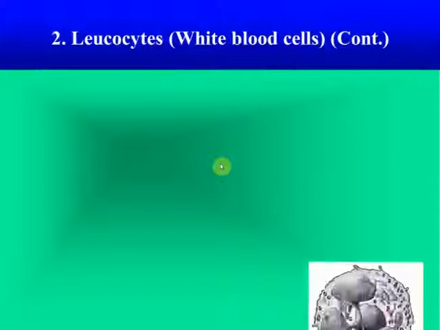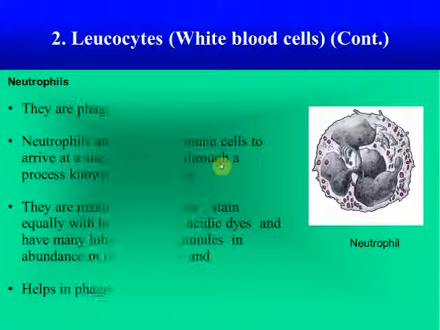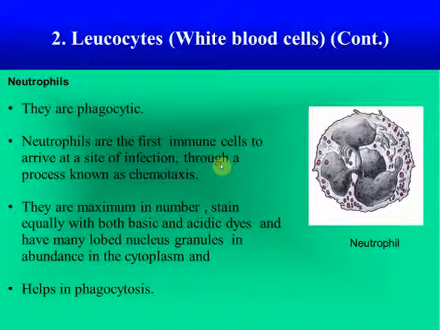Next, neutrophil. Neutrophils are the most abundant cells in the blood. They are phagocytic in nature. Neutrophils are the first immune cells to arrive at a site of infection through a process known as chemotaxis. That is the release of chemicals that move these cells towards the site of infection. So movement with the help of chemicals is chemotaxis.